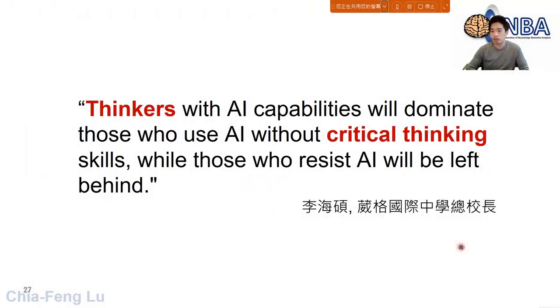So finally, there are some very good words from the president of the school, President Li Haishuo. You can see these beautiful words about thinkers with AI capability. That means thinkers who know how to use AI will dominate those who use AI without critical thinking skills. So remember, it doesn't mean that if you have AI, you have everything. No, you yourself should be a good thinker. You should always use AI with critical thinking skills.